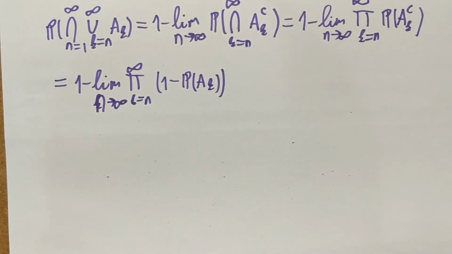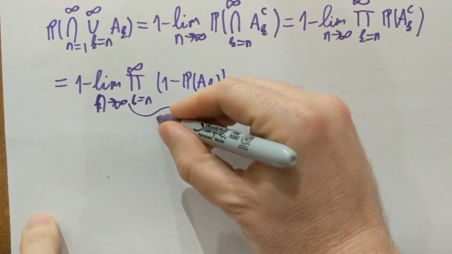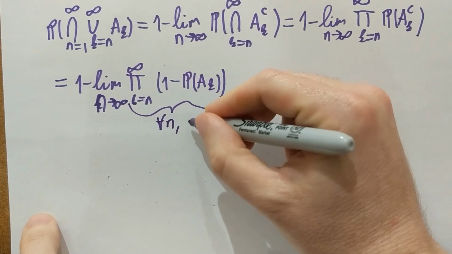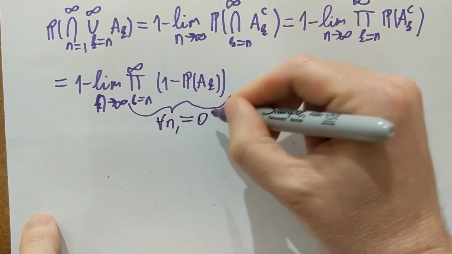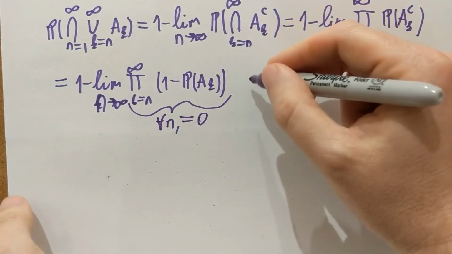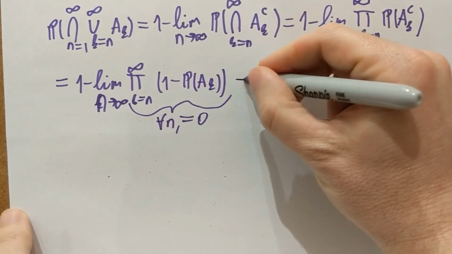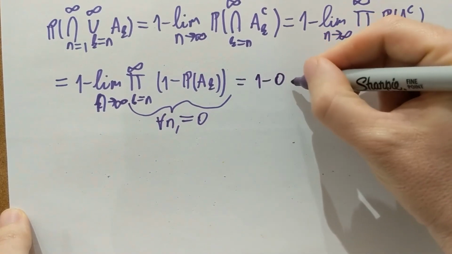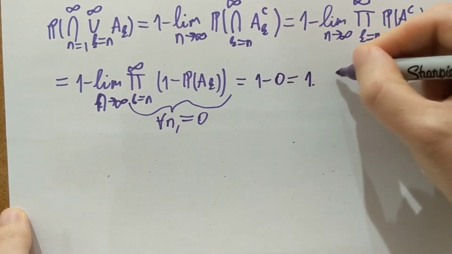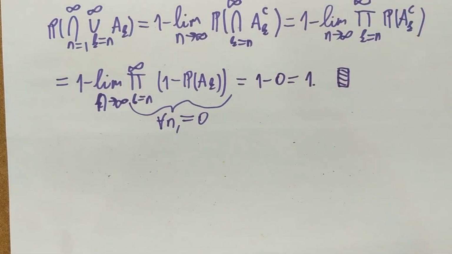So the product sum lemma tells us that for every n, this thing is equal to 0. That's due to the product sum lemma. Which means that for every n, this is 0, and the limit of zeros is 0. So 1 minus 0 is our answer, and we're done. The probability of the lim sup is 1.